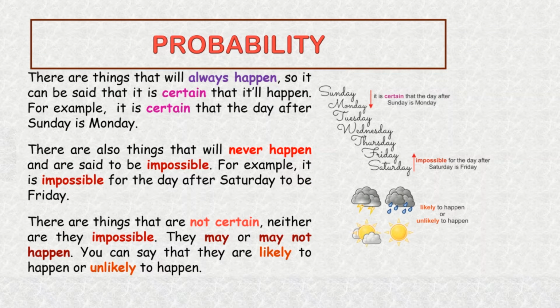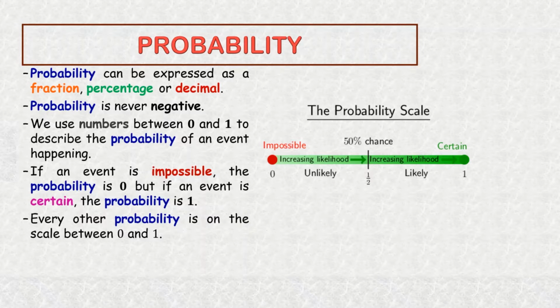Now, going on, there are things that are certain to happen. For example, it is certain that the day after Sunday is Monday. There are also things that are impossible. That means they will never happen. For example, it is impossible that the day after Saturday will be Friday. There are things that are not certain, neither are they impossible. So we say they are likely to happen or unlikely to happen. This is where probability comes in. Now, let's go on to learn more about probability.